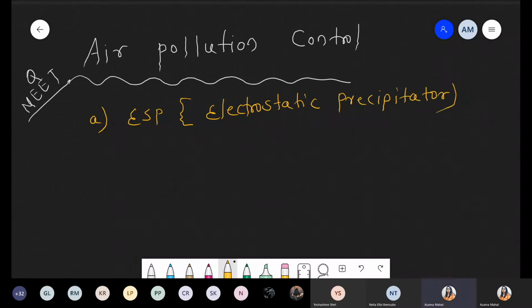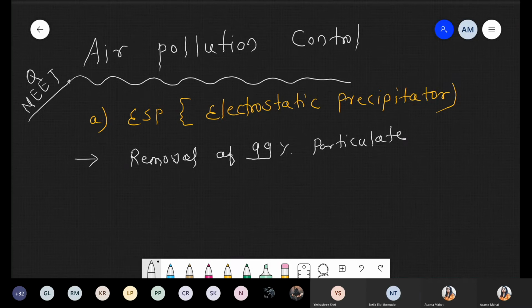And remember this point: this ESP is responsible for removal of 99% of the particulate matter which is present in air. So it can remove particulate matter approximately 99%.